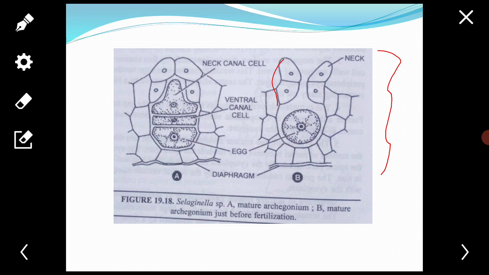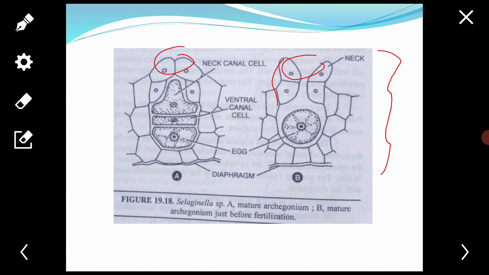The upper tier functions as cover cells. The axial row consists of a single neck canal cell, a ventral canal cell, and an egg.